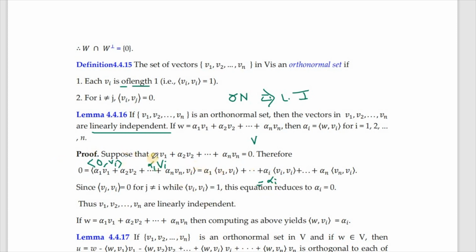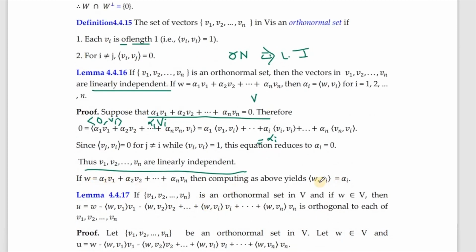So for a linearly independent set of vectors, the condition required is that the linear combination equated to the 0 element of V should imply that each scalar is scalar 0. So that is established here, and therefore given an orthonormal set of vectors, they must be linearly independent. Then it's an easy computation that inner product of w with vi, if we take the whole lot to be this, then because of this reason, we have inner product w with vi to be just alpha i.